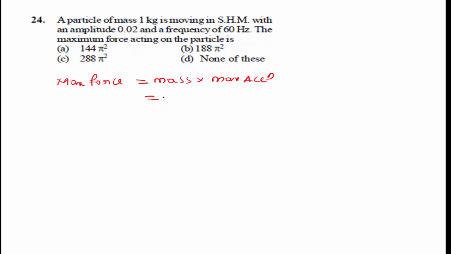From simple harmonic motion, in the circular path, the maximum acceleration is 4 pi square v square into a. This is the standard formula.